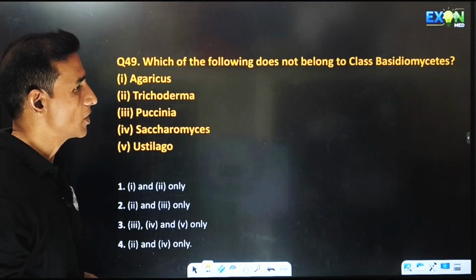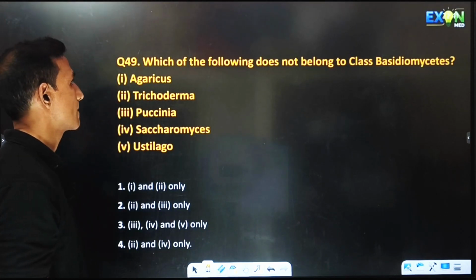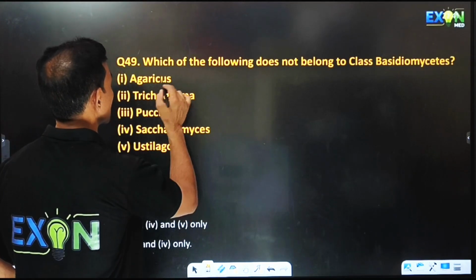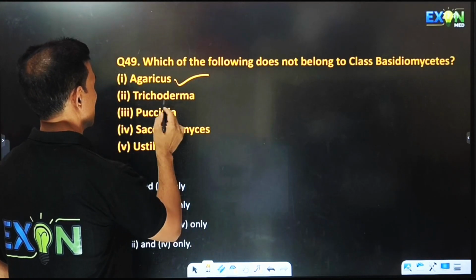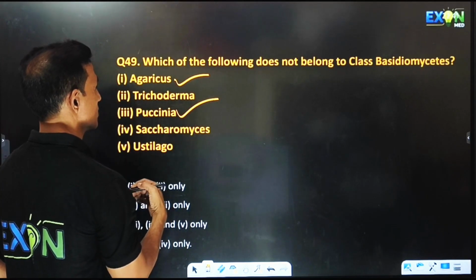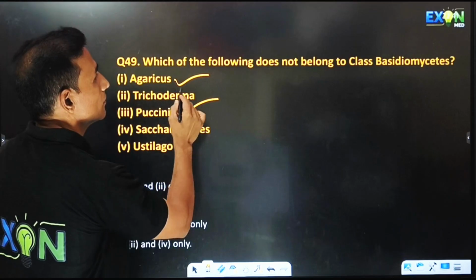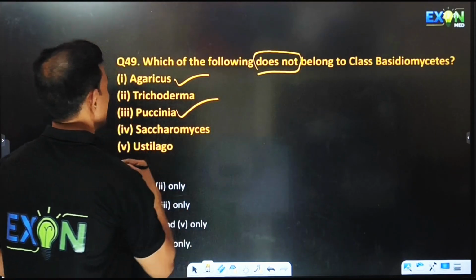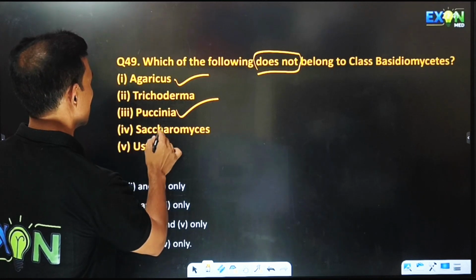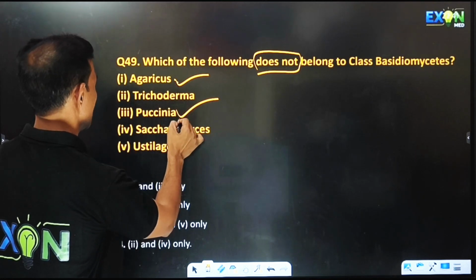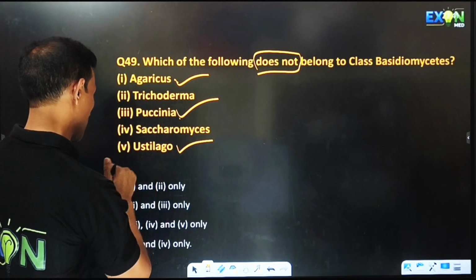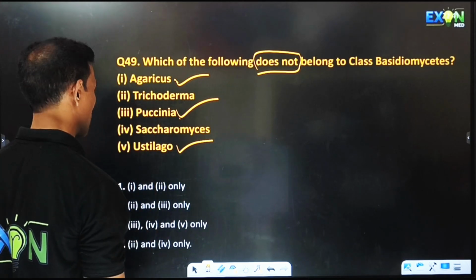Which of the following does not belong to class Basidiomycetes? Agaricus belongs to Basidiomycetes. Puccinia belongs to Basidiomycetes. So does not belong, they said. So hence 1 and 3. Ustilago belongs to Basidiomycetes. 1, 3 and 4. That's a wrong answer.